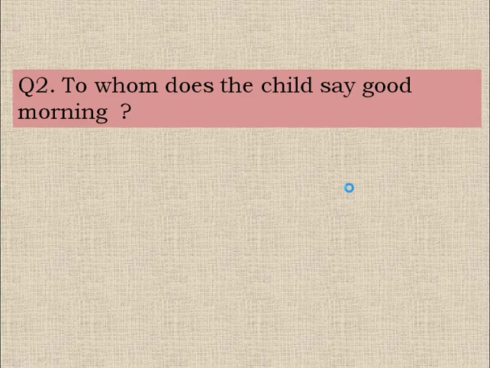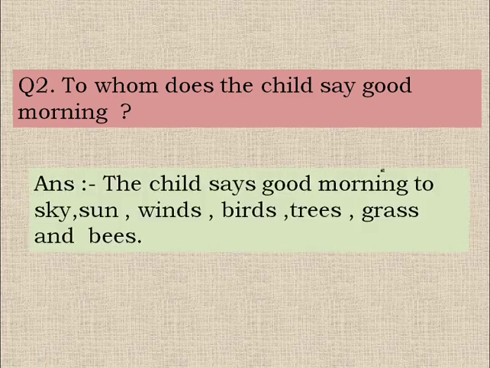She wishes good morning to sky, sun, wind, birds, trees, grass, and bees. So we can answer this question as: the child says good morning to sky, sun, winds, birds, trees, grass, and bees.